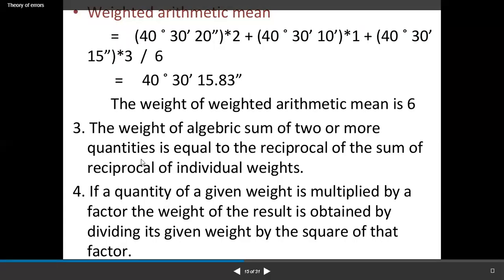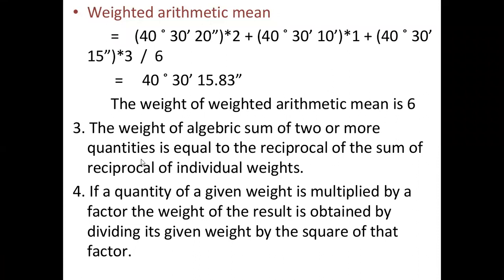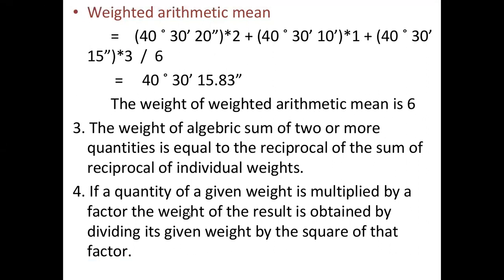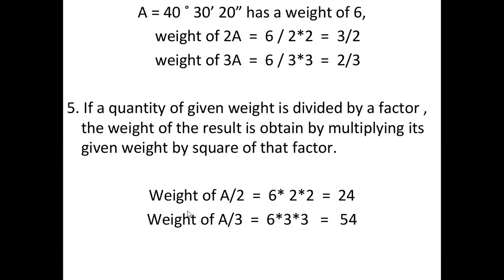Next, if a quantity of a given weight is multiplied by a factor, the weight of the result is obtained by dividing its given weight by the square of that factor. As an example, A is equal to 40 degree 30 minutes 20 seconds and has a weight of 6. So the weight of 2A is equal to 6 by 2 into 2, and the weight of 3A is equal to 6 by 3 into 3. So 3 by 2 and 2 by 3.